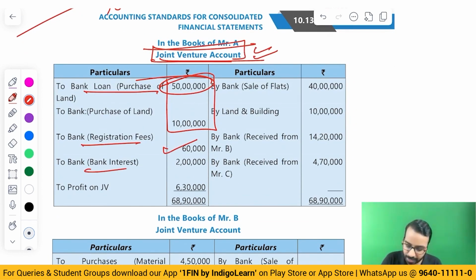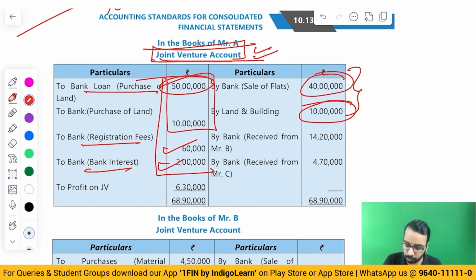Registration fees paid 60,000, bank interest paid 2 lakhs. These are all the expenses. What is the income that you will credit? Means you have already collected on behalf of the joint venture. So sale of flat, building taken over. This is what you will do.